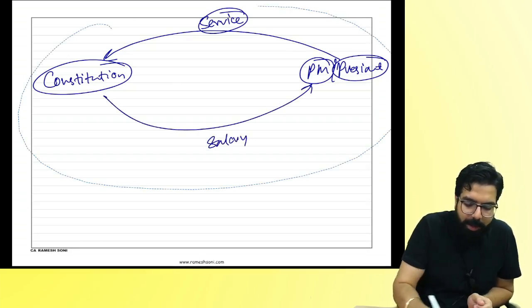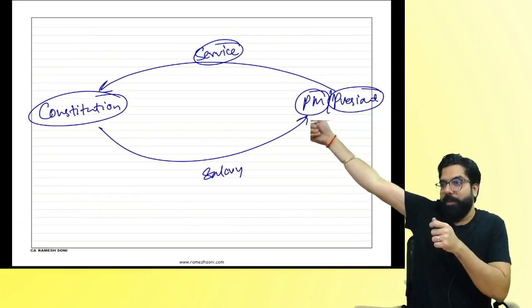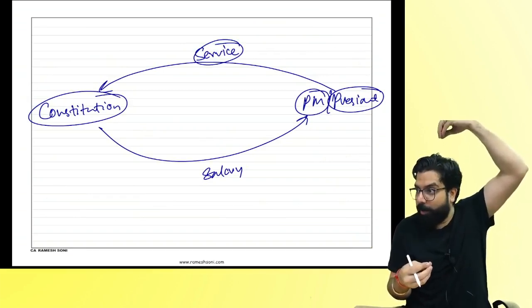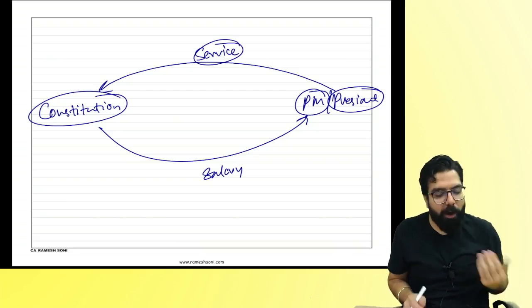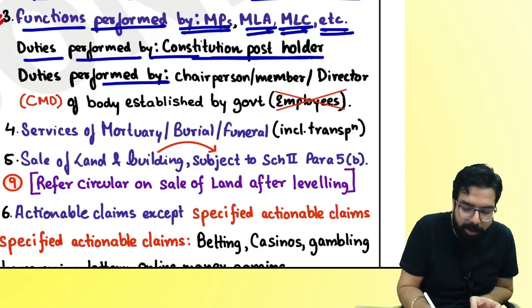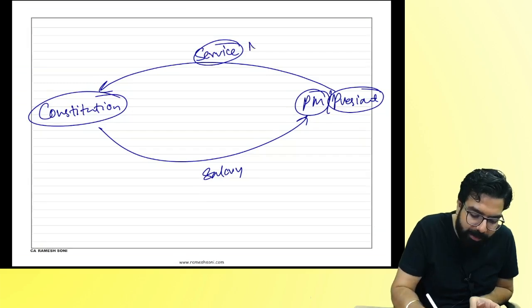My question, have you seen the Prime Minister sending one bill saying, I want GST, and they are collecting GST and paying it to himself, paying it to the government? Have you seen that? Why? Because all the duties performed by constitutional post holders are always neither supply of goods nor supply of service.